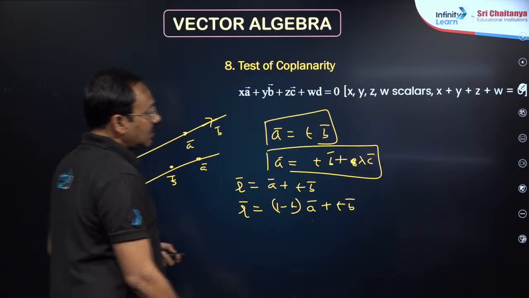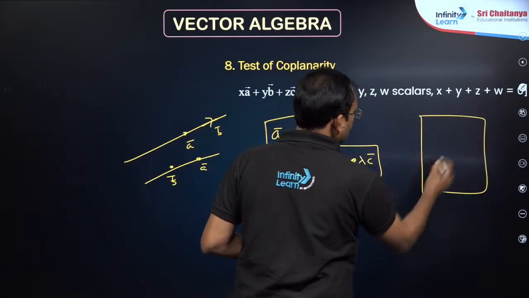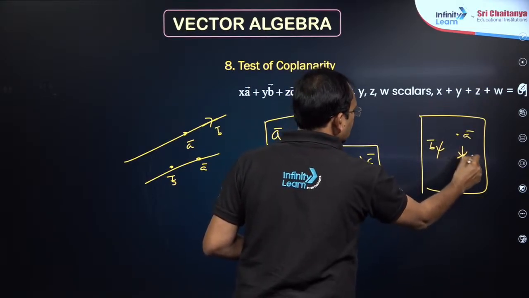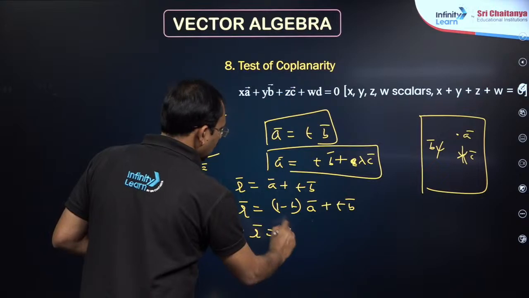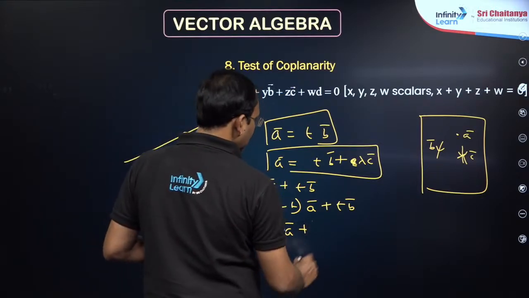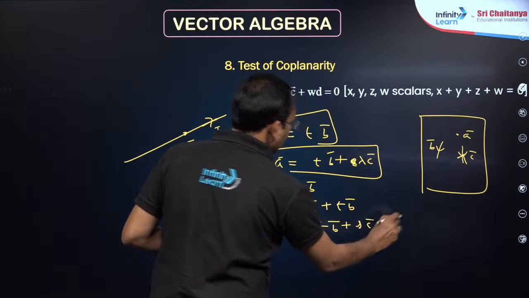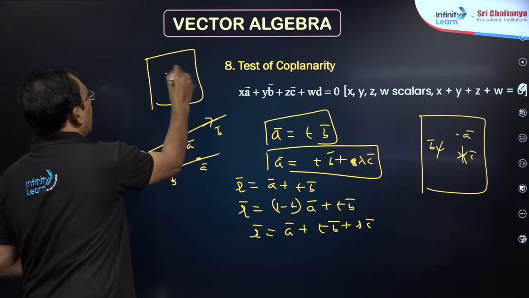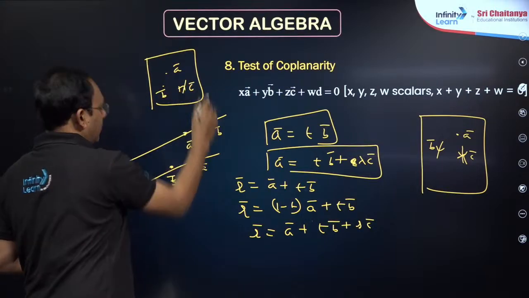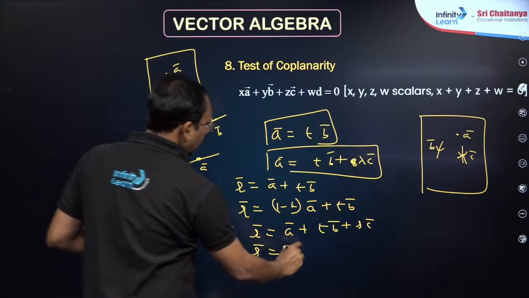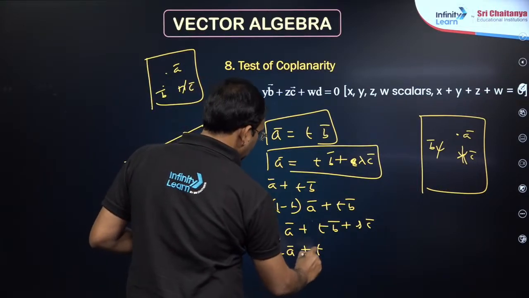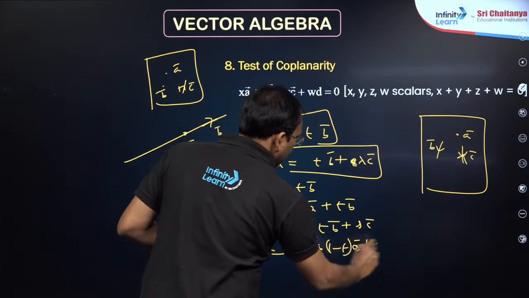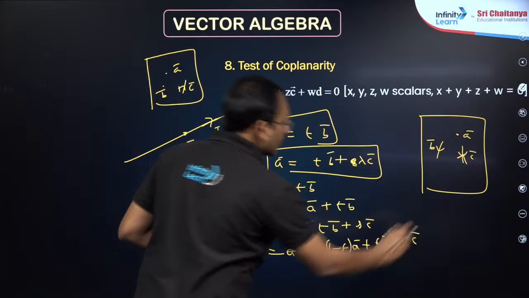Suppose the equation of a plane passing through a point a bar and parallel to two vectors b bar and c bar: r bar is equal to a bar plus t b bar plus s c bar. The equation of a plane passing through two points a bar, b bar and parallel to vector c bar is r bar is equal to 1 minus t into a bar plus t b bar plus s c bar.